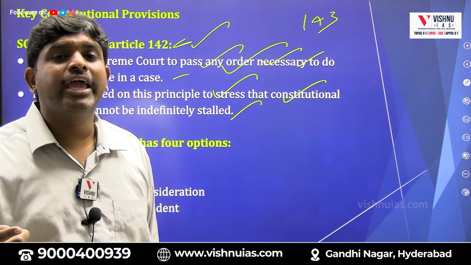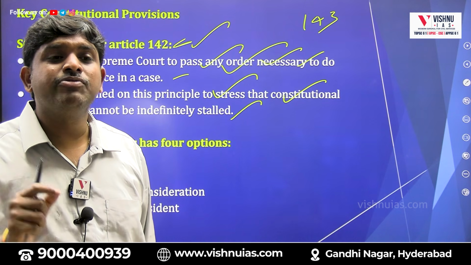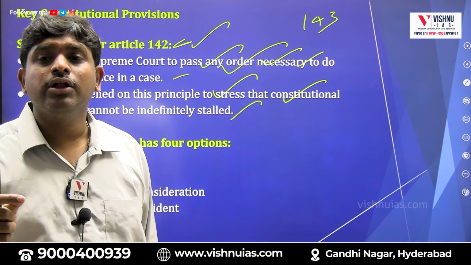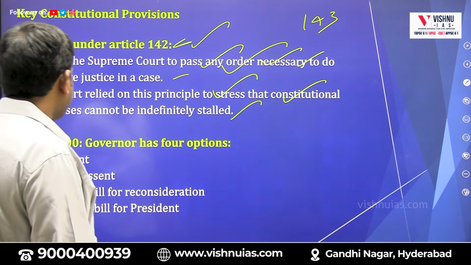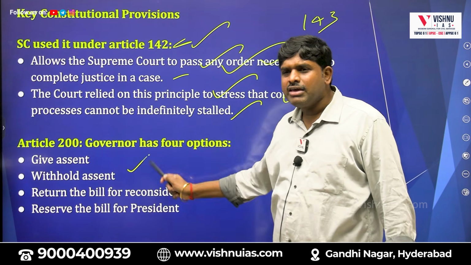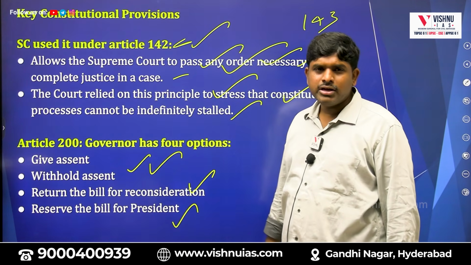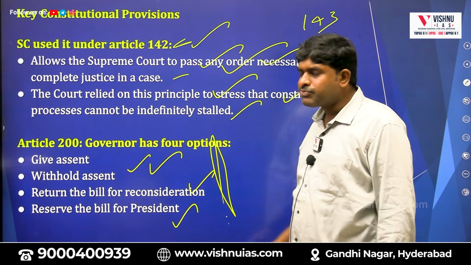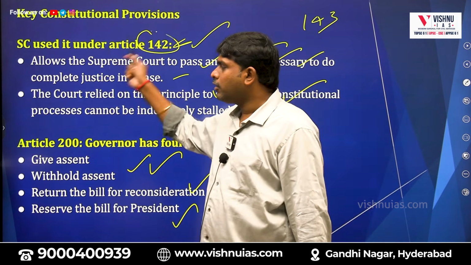The Supreme Court gave the judgment of 1 month and 3 months. So this timeline was fixed under which article of the Constitution? 142. So the governor has four powers: give assent, withhold assent, return the bill for reconsideration, or reserve the bill for the President. With respect to these 4 actions, the 1 month and 3 months time was fixed under which article? 142.